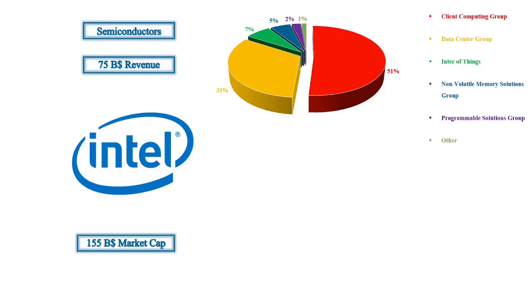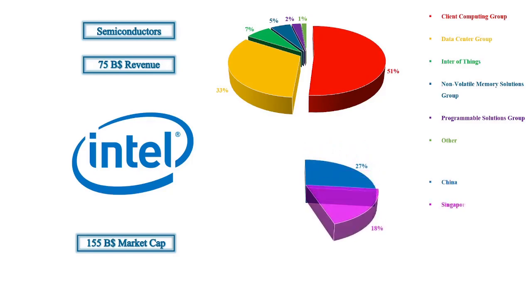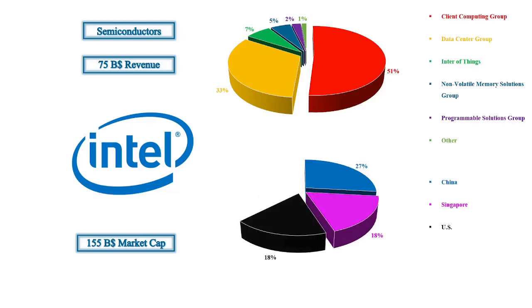Regarding the geographical diversification of the company, it is reported that 27% of the revenue is made in China, 18% is made in Singapore, 18% as well in the US, 17% is made in Taiwan, and 20% in other regions. Intel seems to be well diversified in different countries. Especially interesting is the Asian contribution of the revenue.